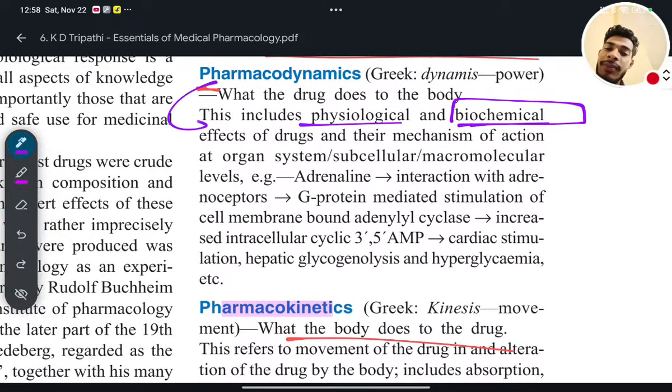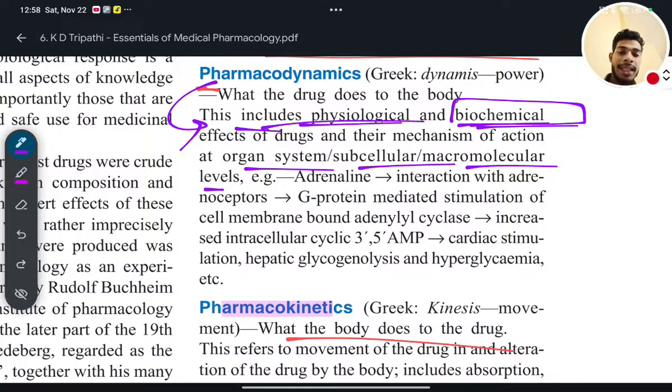So ultimately pharmacodynamics means the drug does some work on the body, and that includes physiological change, biochemical change or biochemical effect of the drug and its mechanism of action in the body at organ system level, subcellular level or macromolecular level.